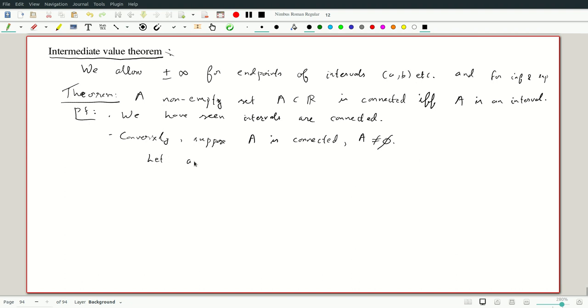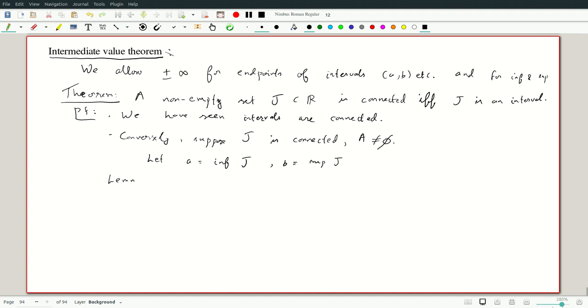We let a be the left endpoint, which is the infimum of A, and b equals the supremum of A. Now, these may or may not be in the set A. I'm going to rename this J because it's going to be an interval. So here we are, J is connected if and only if J is an interval. We look at the infimum of J and the supremum of J.